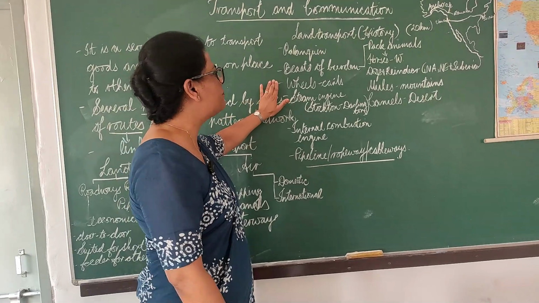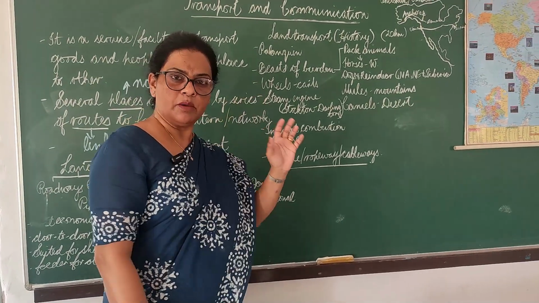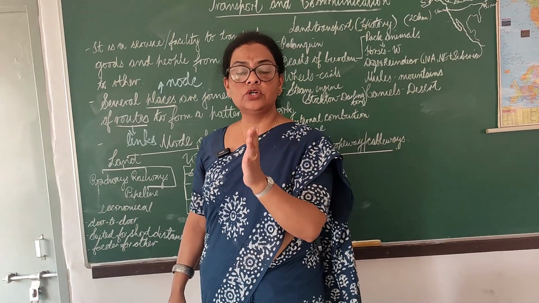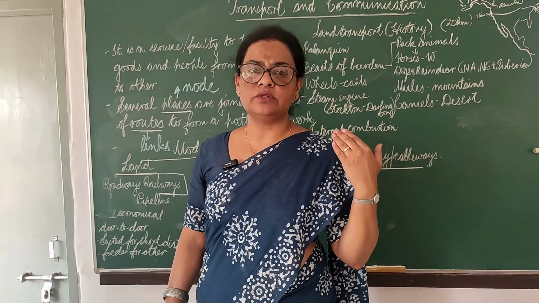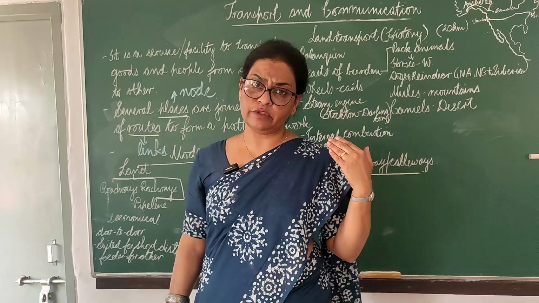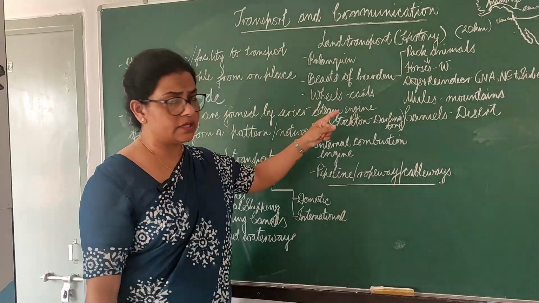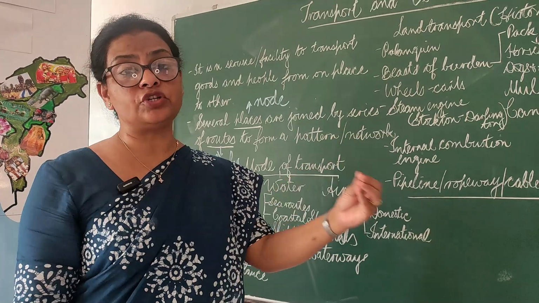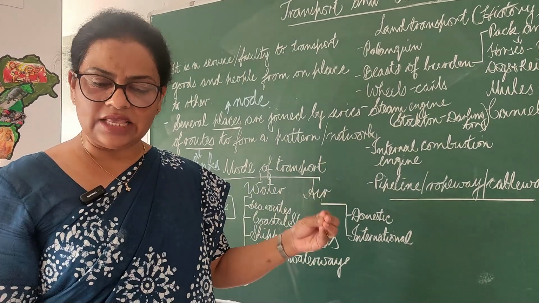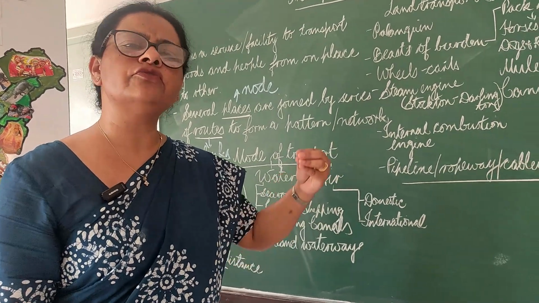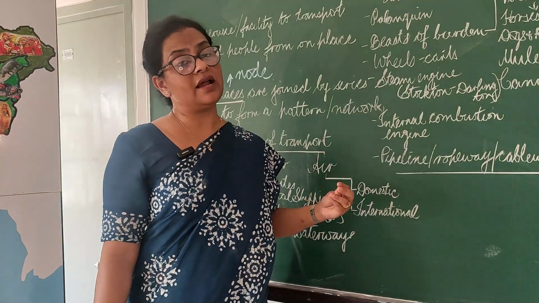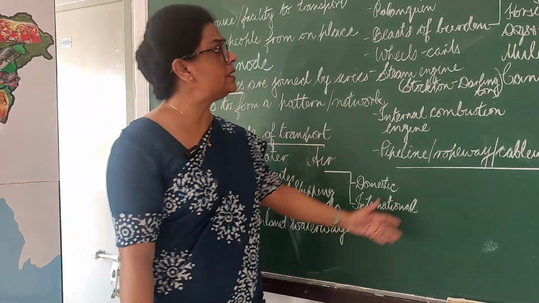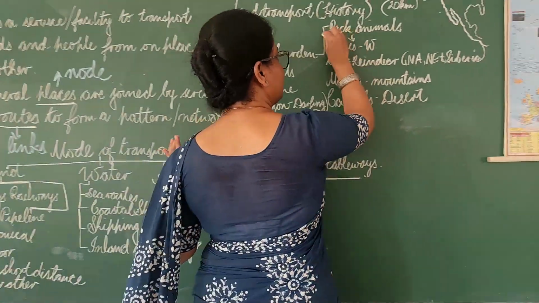After that, we had the beasts of burden. Beasts of burden, all the draught animals, were used to carry goods on their backs, or they were even used for the transportation of people. If I have touched that point, let me talk about some of the draught animals. Anywhere and everywhere we do find animals, but there are some specific animals which are used for this purpose, for example, pack animals. We call them pack animals.